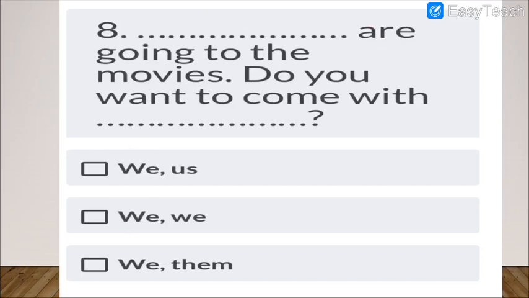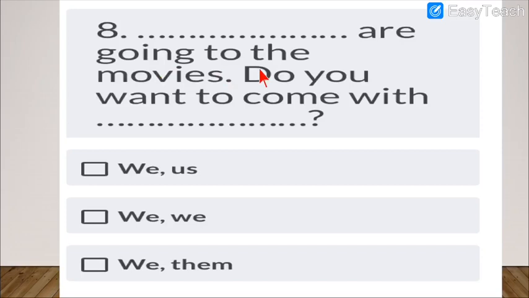So we are going to the movies. Do you want to come with dash? You cannot say do you want to come with me, because you alone are not going. You group of your friends or might be group of family members might be going. So we are going to the movies, and then you can't put singular here. So the options are here, us, we and them. I'll again read the question. Till then, please note down your answers in your books.